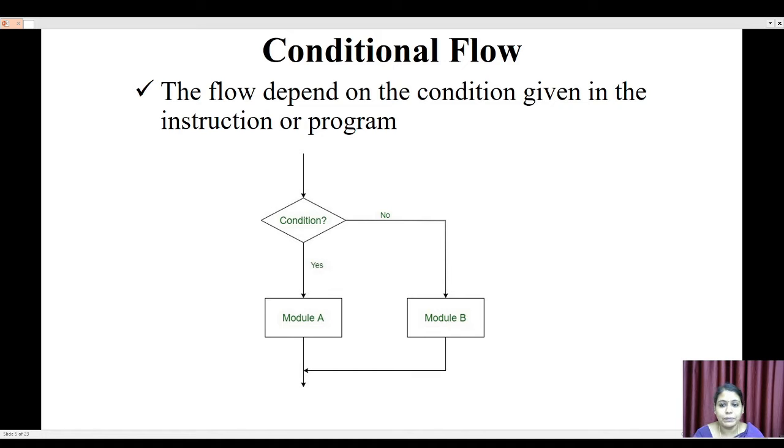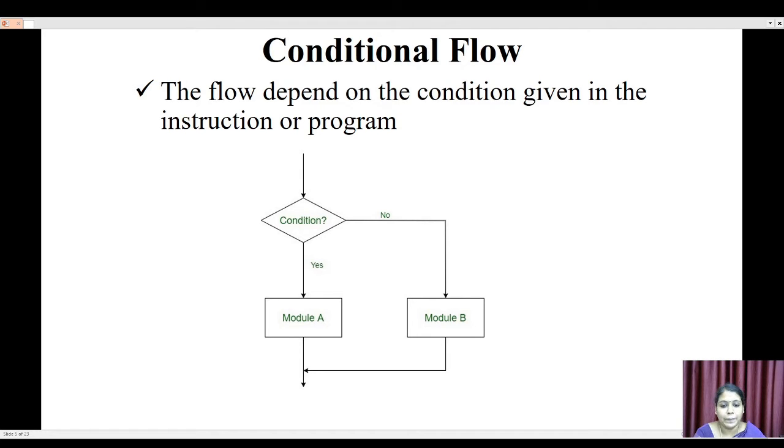The next one is the conditional flow. In this flow, the execution depends on the conditions given in the instructions of the program. We are writing the program one by one, and suddenly at one line of the program we give one condition. According to the condition, the control of the program will skip one line or not skip that line. That skip depends upon the condition.